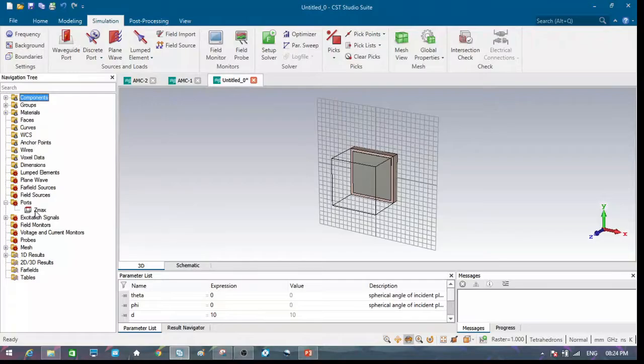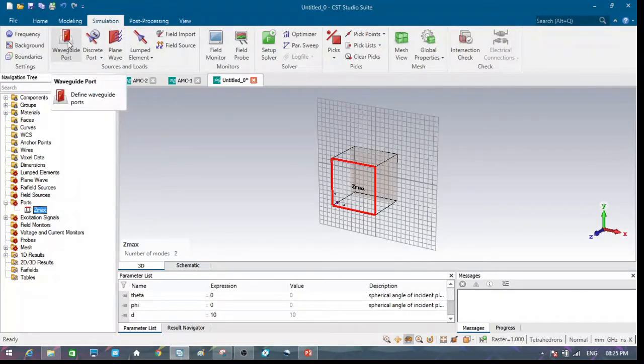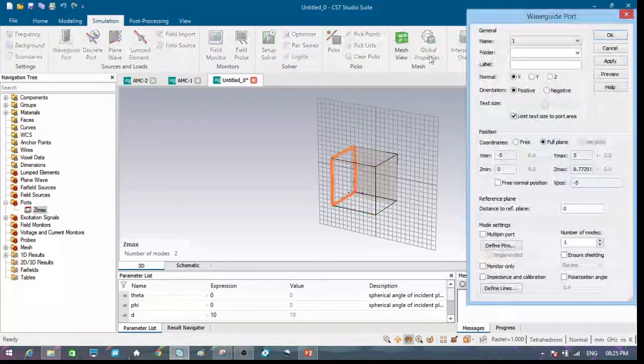Next, we have to specify the port. So when we click on the port, we can see that the port is assigned at this port. But I have mentioned earlier that in order to get the correct phase and magnitude, we have to de-embed the port to the top of the surface. So I will explain once again how we can do it. So click on waveguide port. It will show a window.